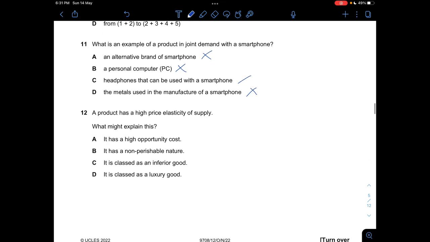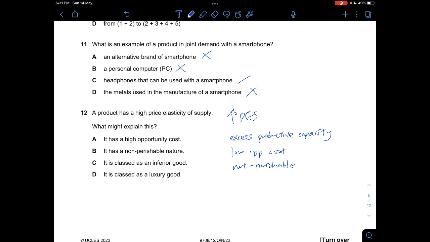Alright, and then for question 12, a product has a high price elasticity of supply, so what might explain this? If a product has high price elasticity of supply, it can only mean a few things. There is excess productive capacity. It has a low opportunity cost. It's not perishable.